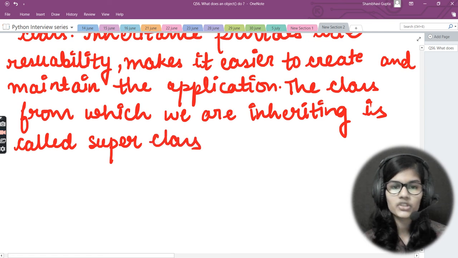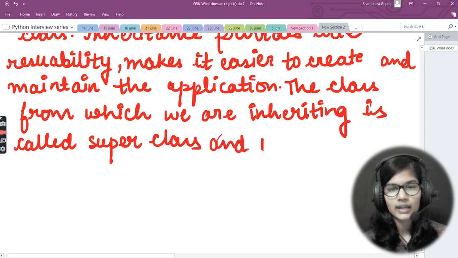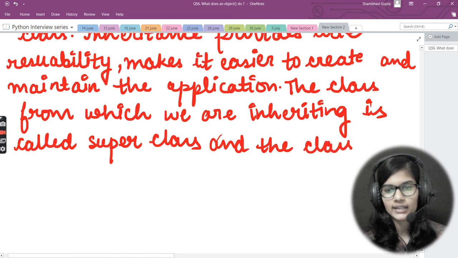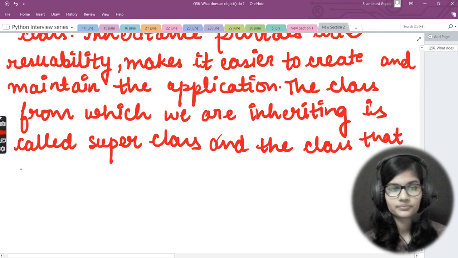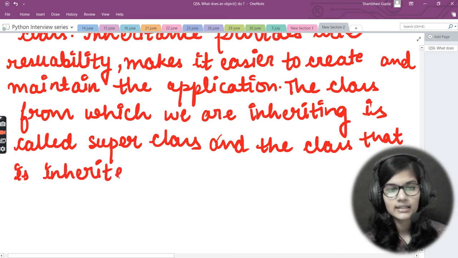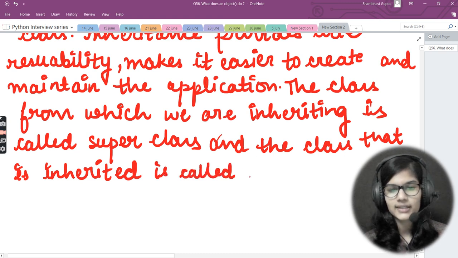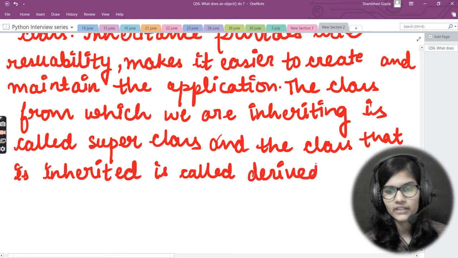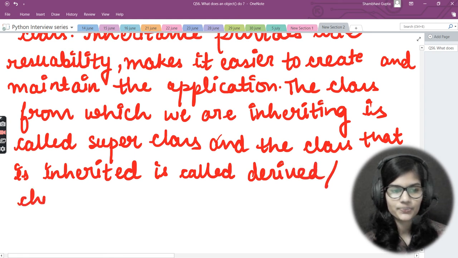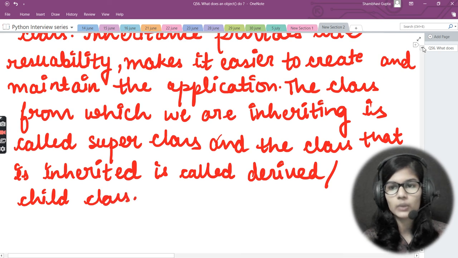So the class from which we are inheriting is called a superclass. And the class that is inherited is called a derived slash child class. So this is all the important information which I can tell about inheritance.